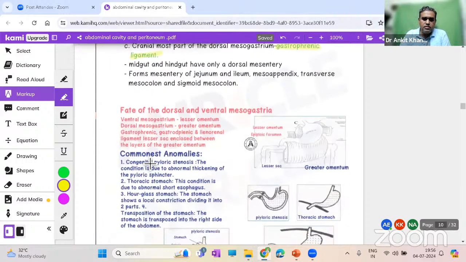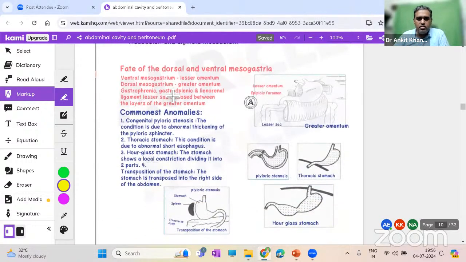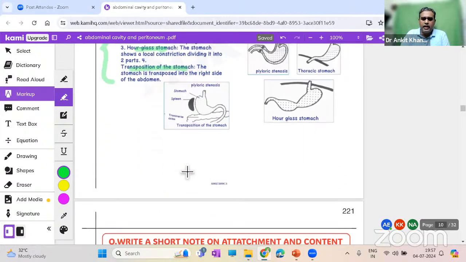They are to the left of the stomach. Some anomalies are given over here. The fate of ventral mesogastrium, as we discussed, is the lesser omentum, and the others I already told you. And there are some anomalies written over here. You can just go through them. Some anomalies of the development of the stomach are given: pyloric stenosis, thoracic hourglass stomach, transposition of the stomach, three or four anomalies, and diagrams are over here.